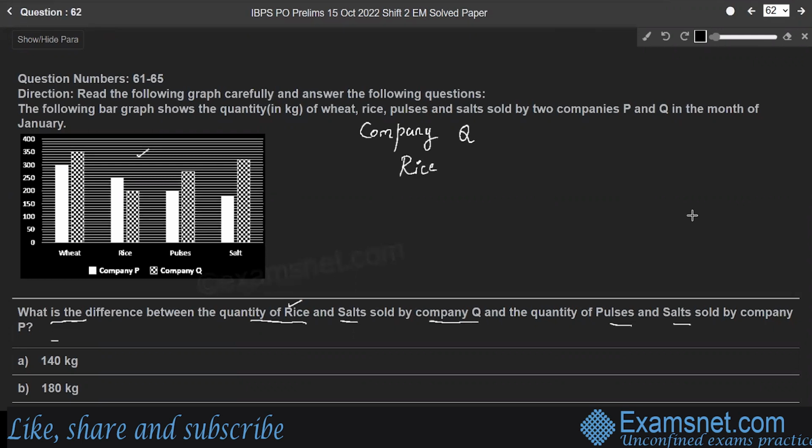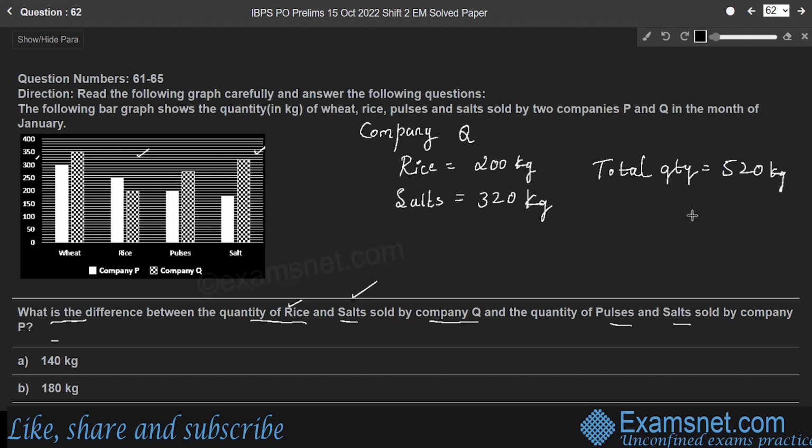Salts sold by company Q is equal to, this portion, 320 kg. Therefore, total quantity sold by company Q is 520 kg, right?